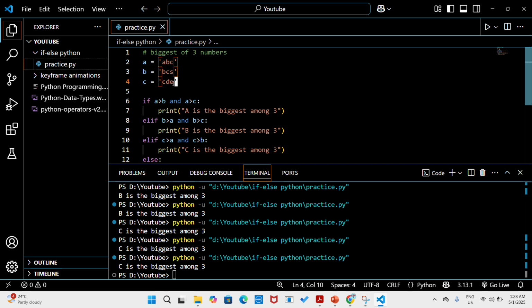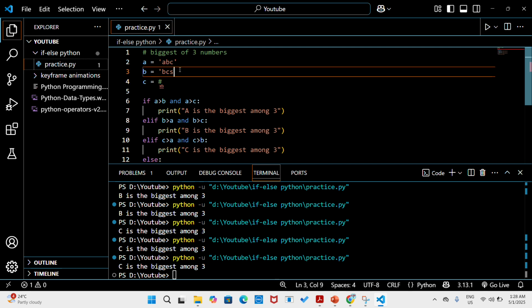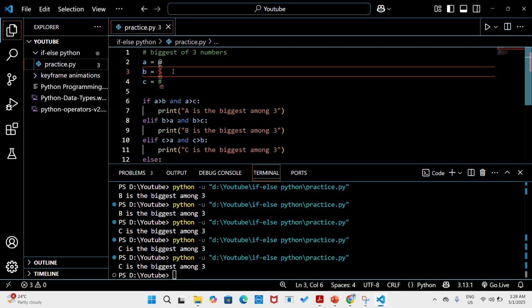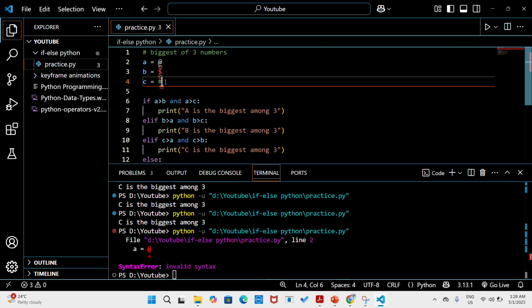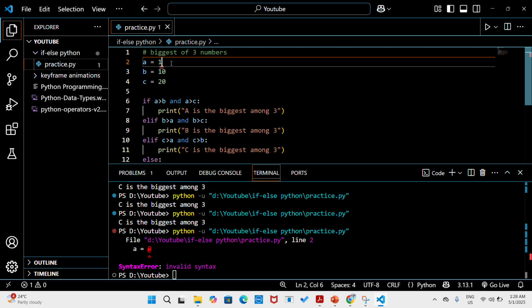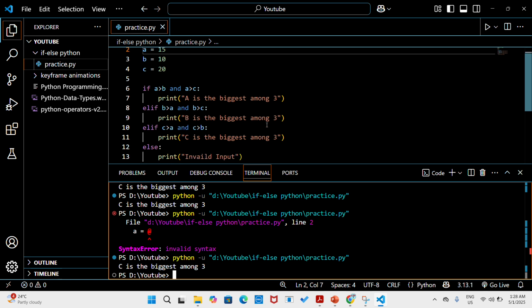So let's change it to numbers again. Let's give it a random symbolic value. Maybe the program will not run at all. Okay, the program will not run at all. I think our efforts were futile. Let's run our C is the biggest. Yes, C is the biggest.